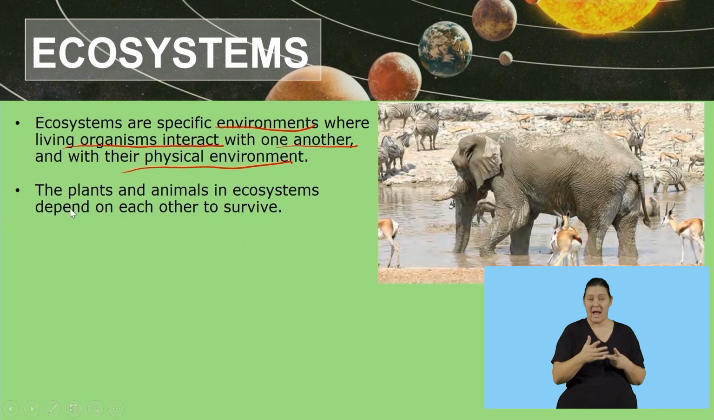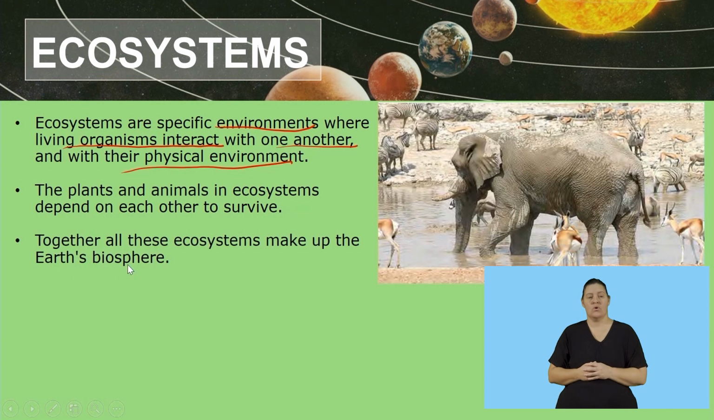Plants and animals in the ecosystem depend on each other to survive. So animals in an ecosystem will depend on the plants for nutrition, and other animals will depend on the plants and also on the other animals for nutrition. Most of the time we find different ecosystems in the planet, or in the biosphere, if I can put it like that. Together, all these ecosystems make up the Earth's biosphere.